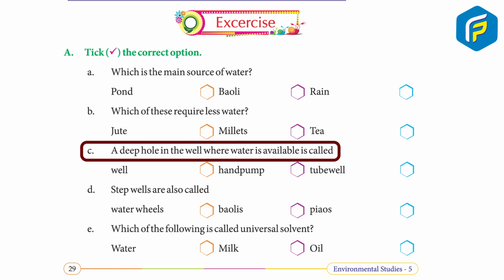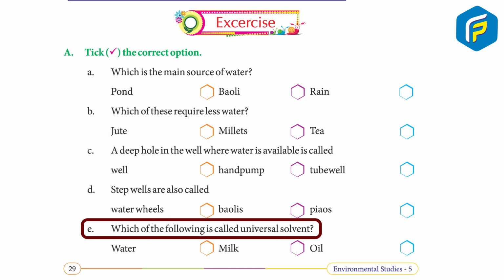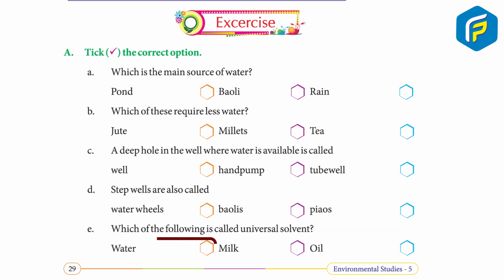C. A deep hole in the ground where water is available is called well, hand pump, tube well. Answer. Well. D. Step wells are also called water wheels, baulis, pews? Answer, baulis. E. Which of the following is called universal solvent? Water, milk, oil? Answer, water.